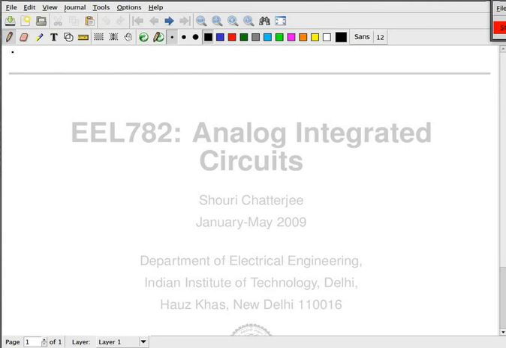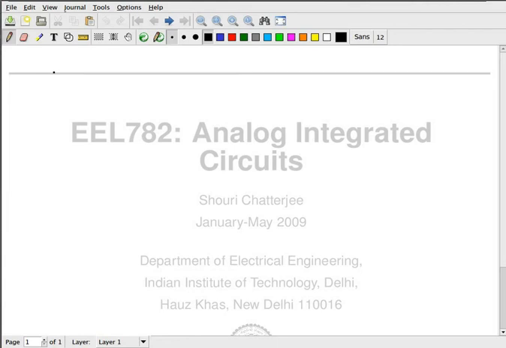Have you seen the website? Did you get an email from me? No? On your IIT Delhi accounts? You have some IIT Delhi account, right? So you should have got an email from me on that account last night. Okay, anyway, hopefully you have got the email.